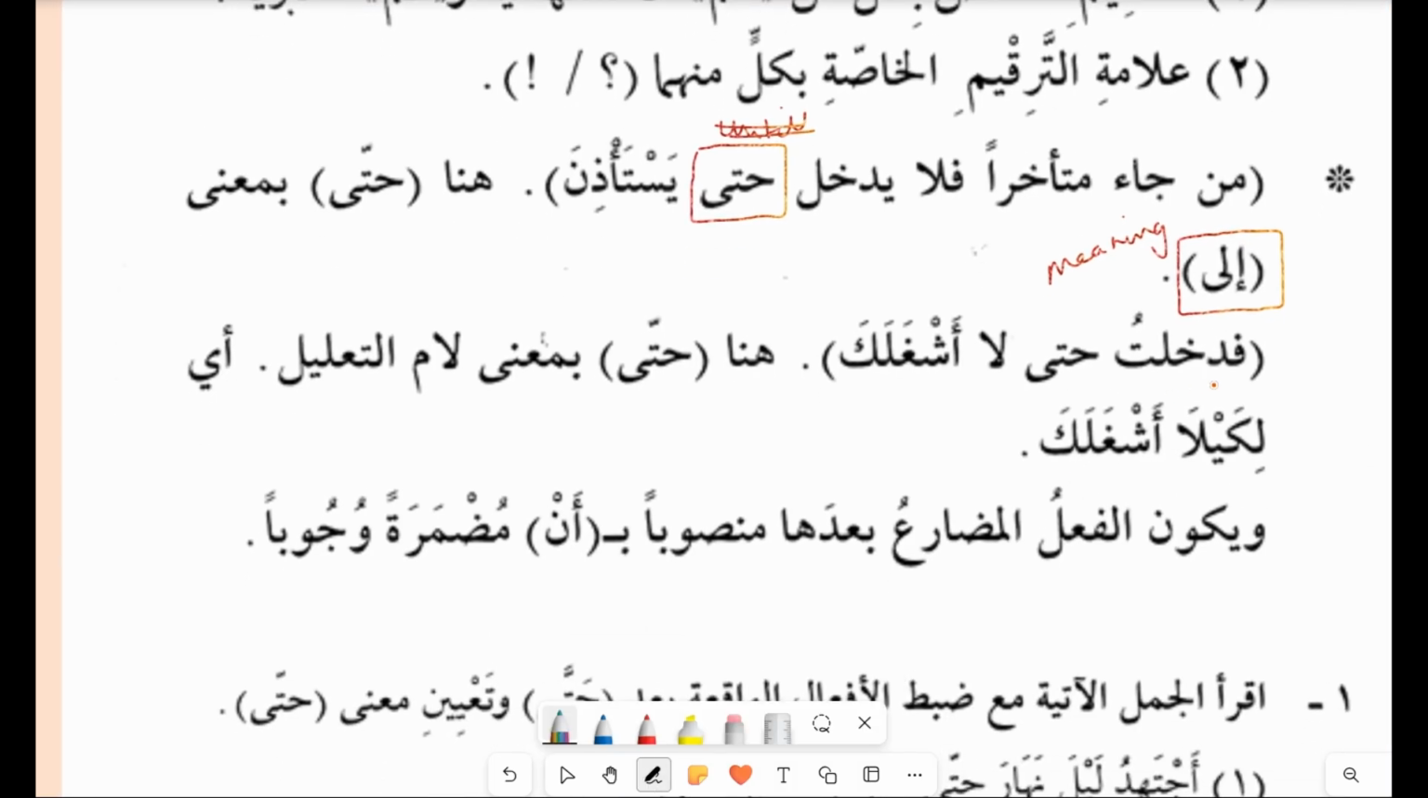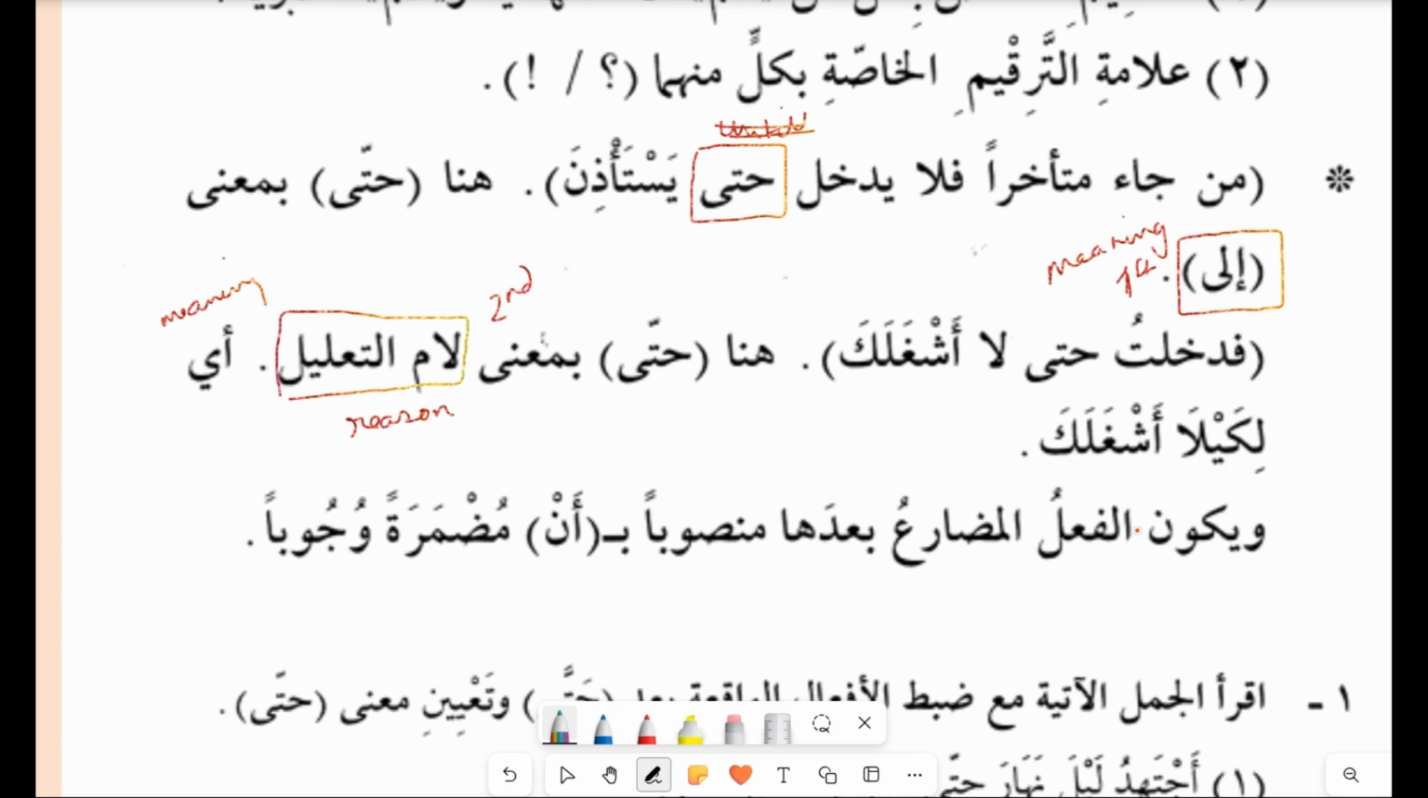Now we will see some sentences here. فدخلت حتى لا أشغلك. So هنا حتى بمعنى لام تعليل. So the first meaning is إلى. The second meaning is لام تعليل, which means lam for reason. أي meaning لكي لا أشغلك. So that. لكي لا means so that.